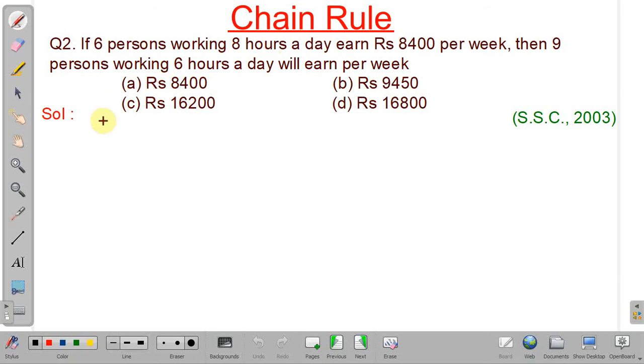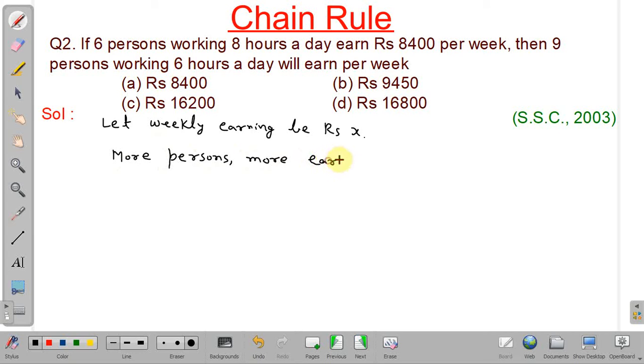Okay. So we will assume first weekly earning. Let weekly earning be rupees x. Now, more the number of persons. In first case 6 persons, second case 9 persons. So more persons, more earning will be there. So it is in direct proportion.